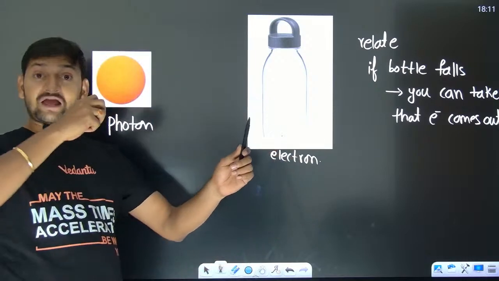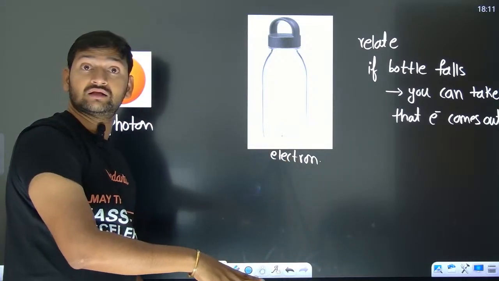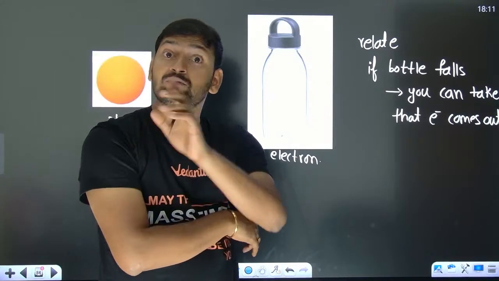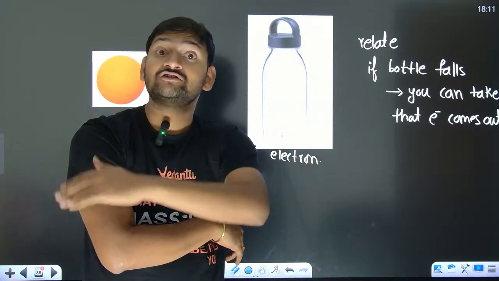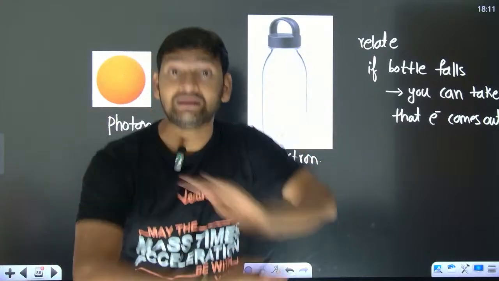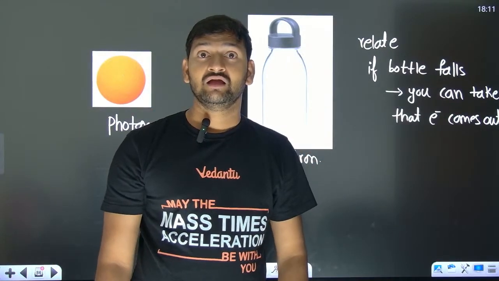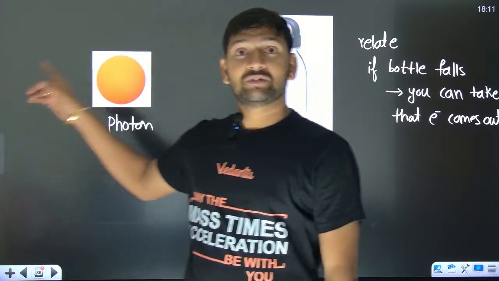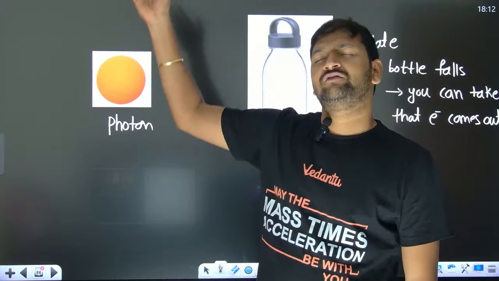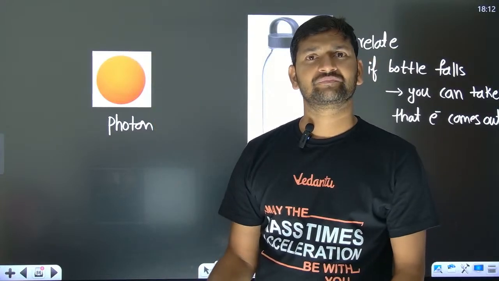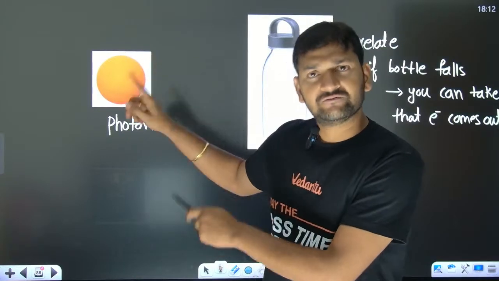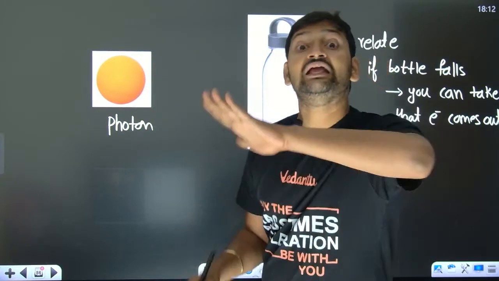If I throw the plastic ball hard, then there is a possibility that the bottle might fall. And one more thing, how much time does the bottle take to fall? If this one has enough energy, the bottle will fall immediately, right? It is not going to be like, once the plastic ball strikes, the bottle is going to be like, okay, dude, I'm going to fall, but I'll fall after 1 year. It doesn't happen like that. So the plastic ball, if it has enough energy, definitely it will knock out the bottle immediately.